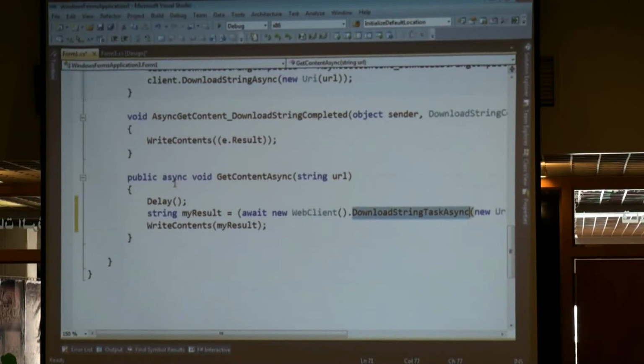Await takes an asynchronous call. You don't have to worry about anything. You just design your flow according to this.